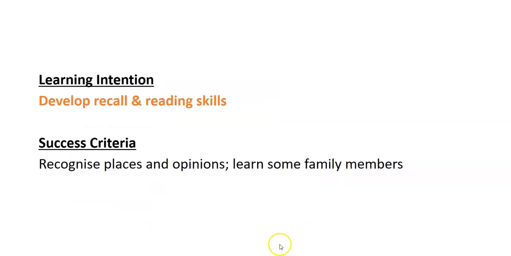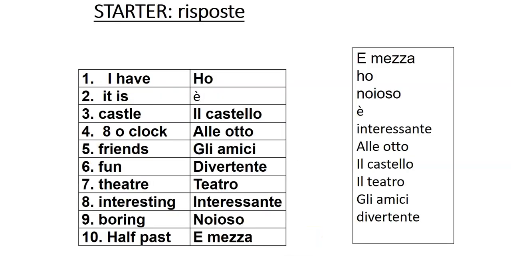So your answers, let's have a look and see how you got on. Number one, I have is ho. It is è. Castle is il castello. 8 o'clock, alle 8. Friends are gli amici.